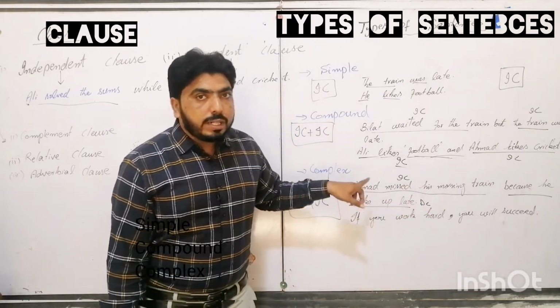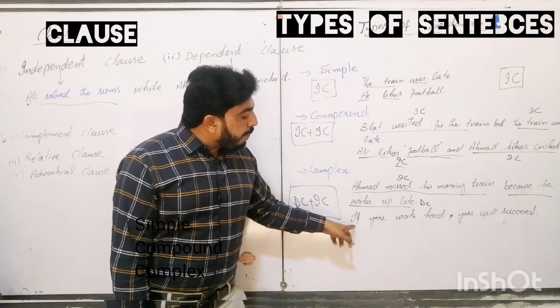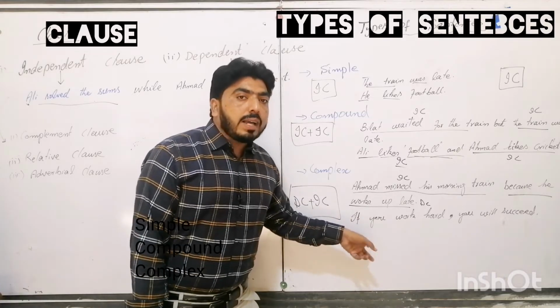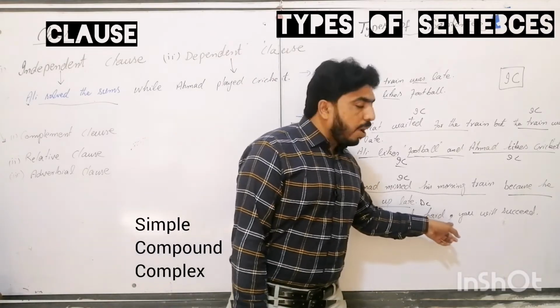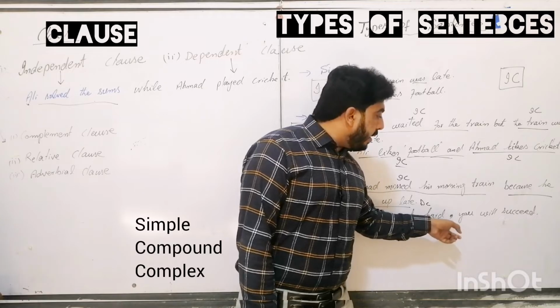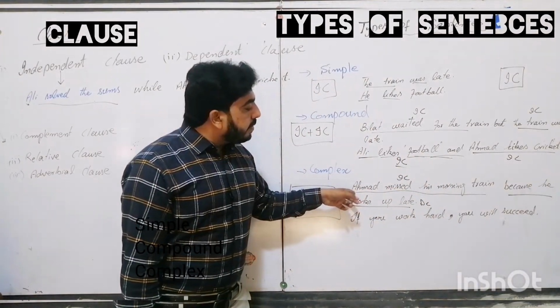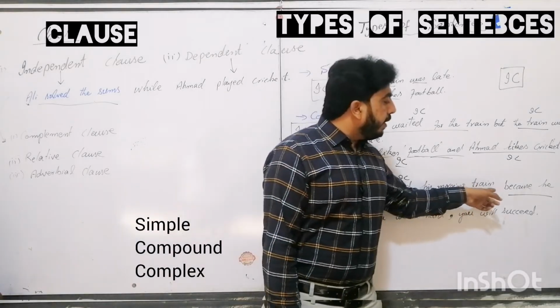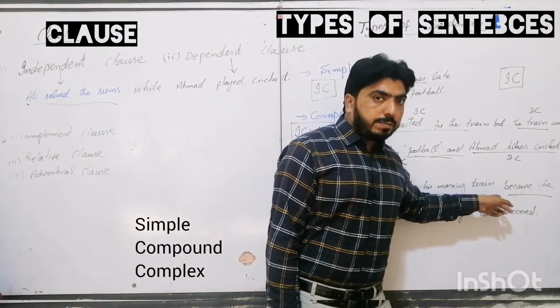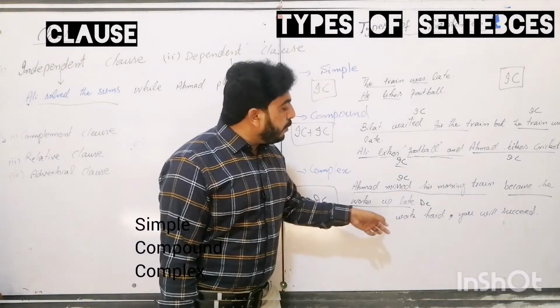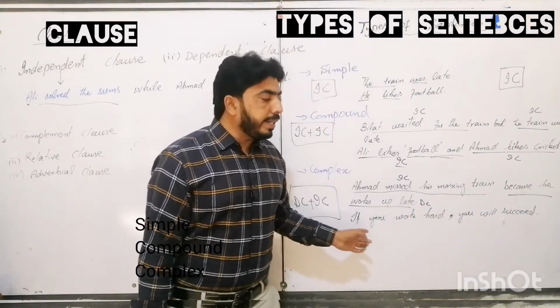Now one more thing you need to keep in mind: if the dependent clause comes first, then you need to use a comma, right? And if the independent clause comes first, as in this sentence, Ahmad missed his morning train, we have not used a comma at this place. But here, if you work hard, this is a subordinate conjunction.